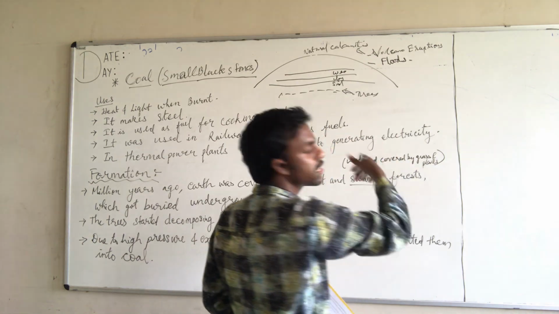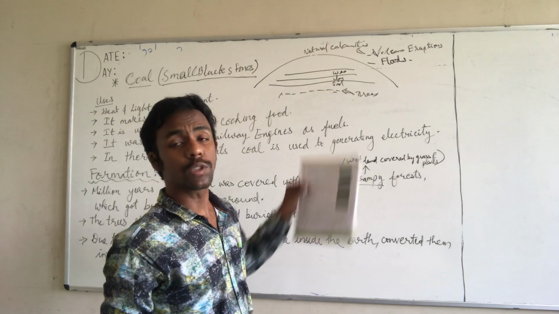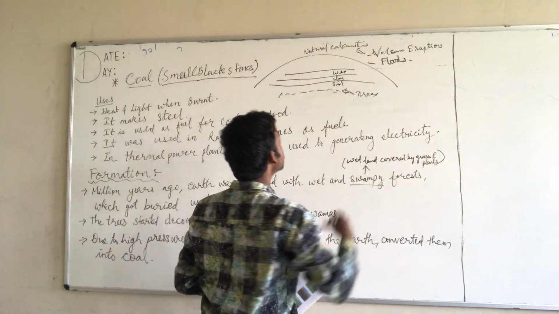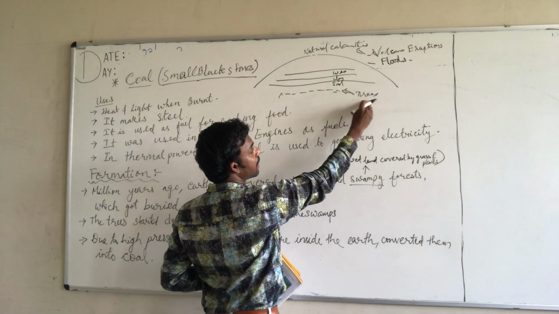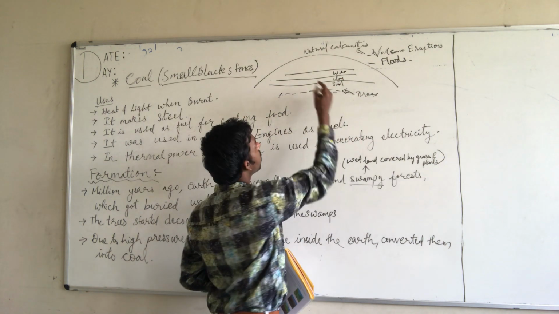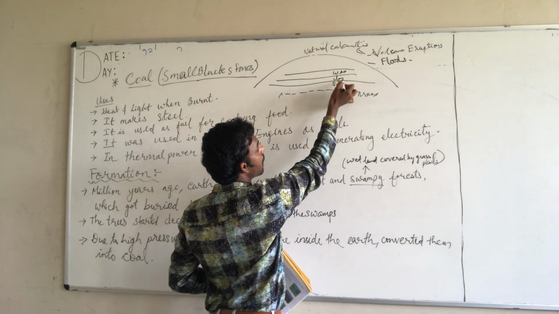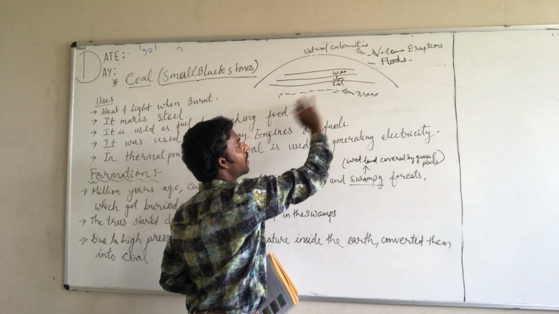So due to floods and volcano eruptions, and due to such natural calamities, the dead trees that were inside the earth's surface were covered by soil, clay, mud and all these resources.